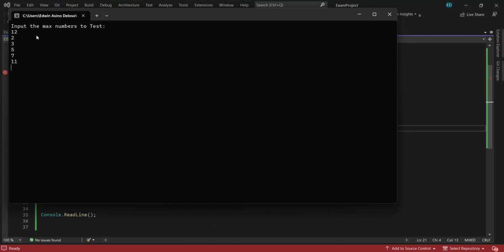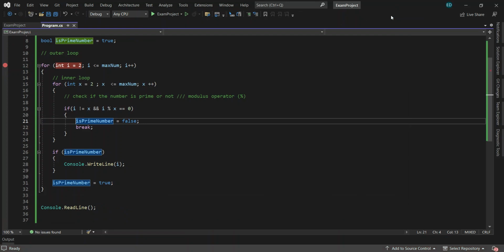So we input maximum to test 12. 2 is a prime number because it's only divisible by 2 and 1. 3 is also divisible by 3 and only 1. 5, 7, 11. 4 can be divided by 2, 4, and 1, so it's a composite number. So this is how to test if it's a prime number.